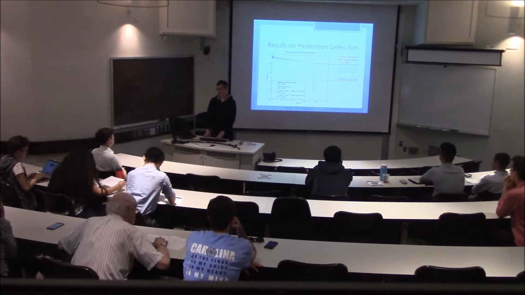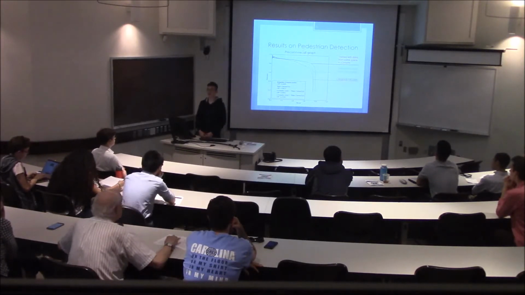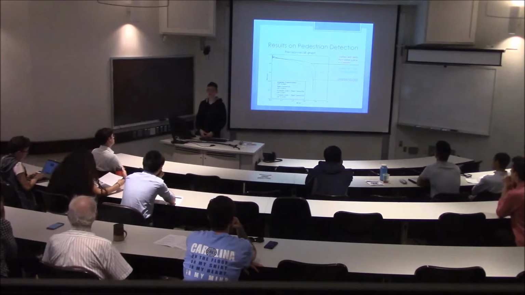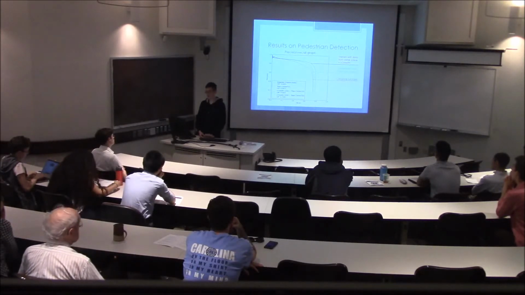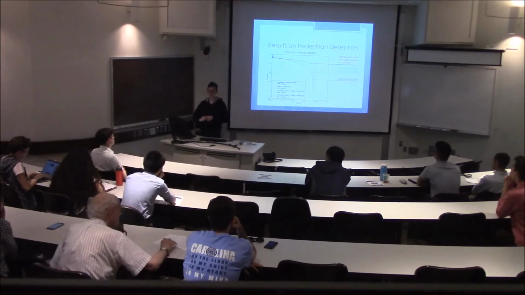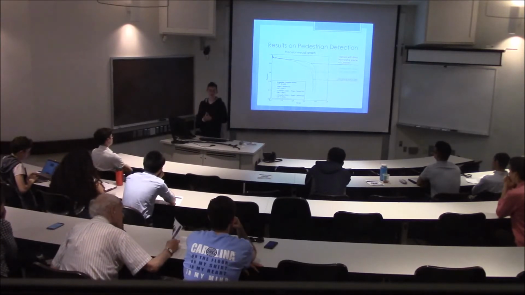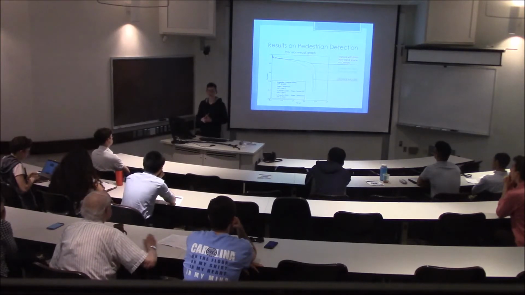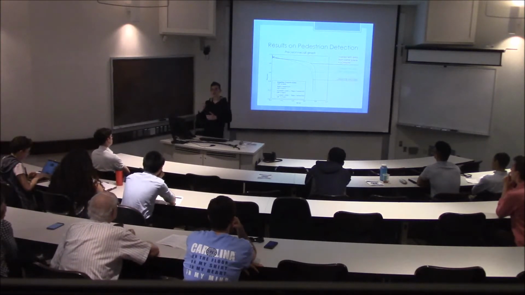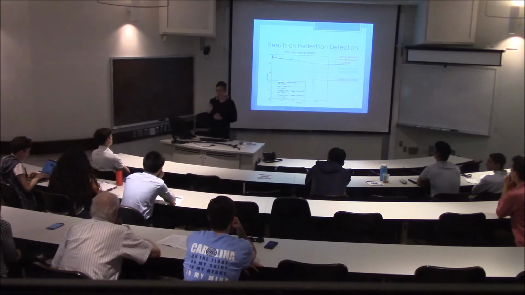We also analyzed the result on pedestrian detection, which is one of the crowd understanding applications. Here we analyzed two approaches. The first is that we train the detector only with real-world training data sets. The second is that we augment that data set with our own LCARI synthetic data set, and we want to see if our data set helps it perform better.